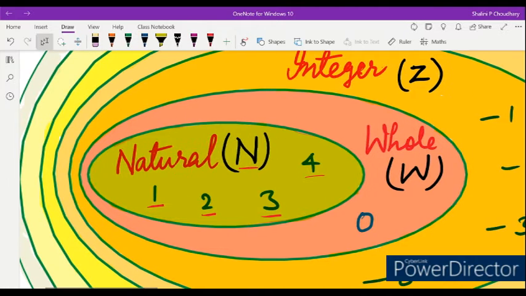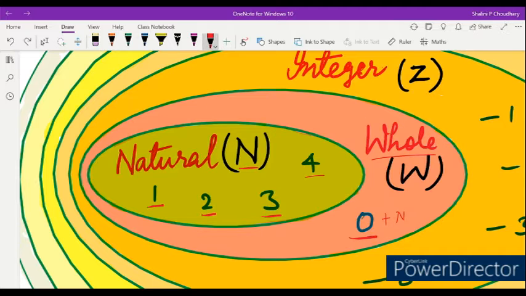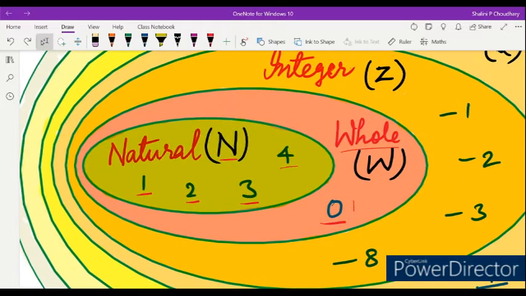Whole number consists of all the natural numbers and 0. It means whole number is 0 plus all the natural numbers. So 0 plus N. It means we can say that the whole number is a superset of natural number, and natural number is subset of whole number. So all the natural numbers are whole numbers, but all the whole numbers are not natural numbers, because 0 is also in whole number. So natural number is a subset of whole number.